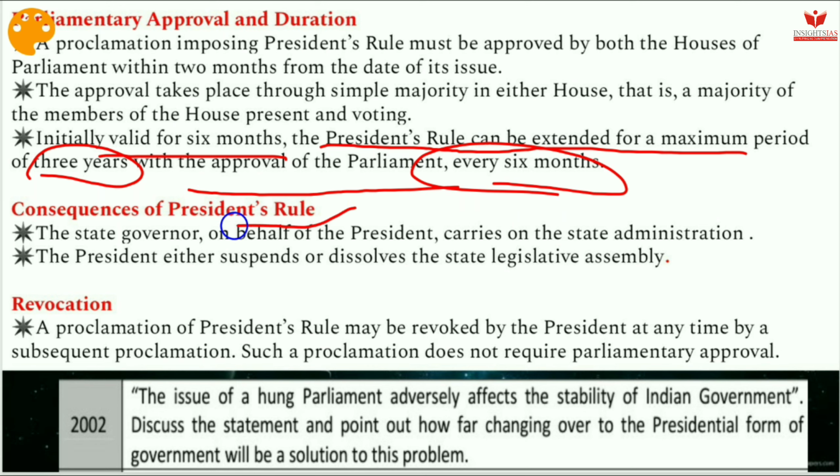What are the consequences of the President's rule? The state Governor, on behalf of the President, carries on the state administration. The President either suspends or dissolves the state legislative assembly.